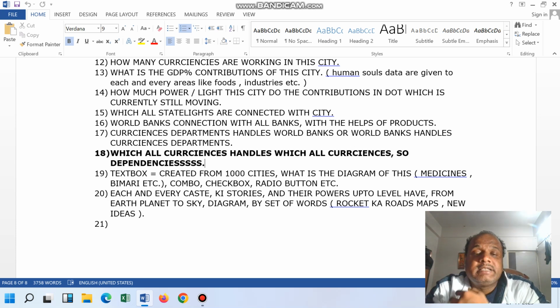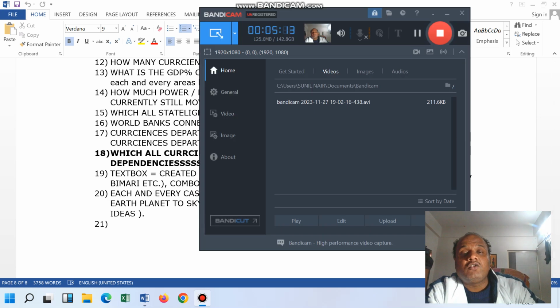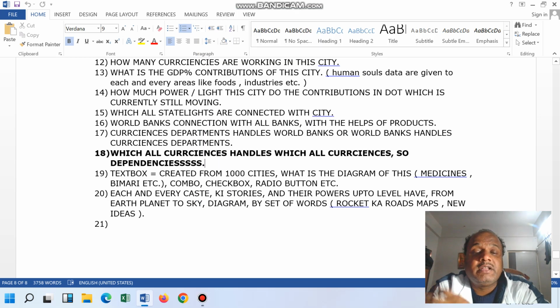But the human needs which they produce, that is also part of the software, but that is taken as a different entity. So that income is 70 to 80,000 crore. You can just imagine what that means, the income from just one CRM software. Like this, how many software might be there?